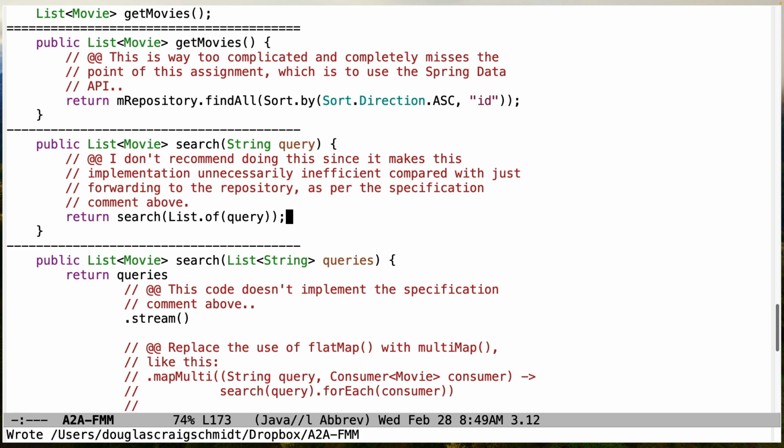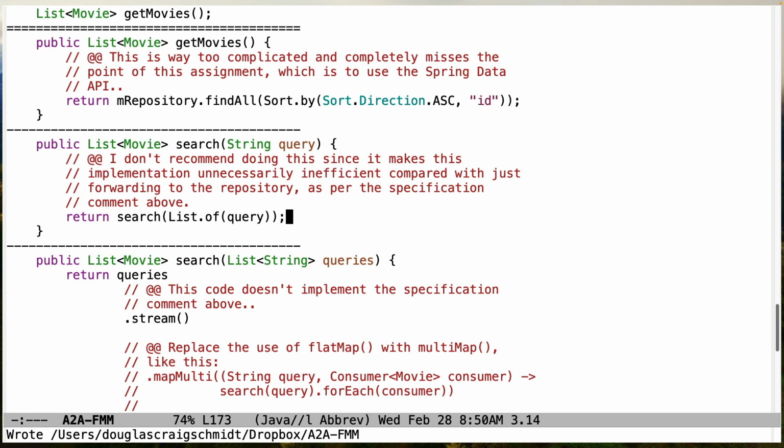However, when we start taking a look at this scenario, the search method here that takes a list of strings is actually much more complicated than simply forwarding to the appropriate database repository method that does the search. And since we didn't have to write any extra code here other than just forwarding it to the repository, it doesn't make any sense to take a very simple thing and replace it with something that's actually going to be much more inefficient. So that's part number one.